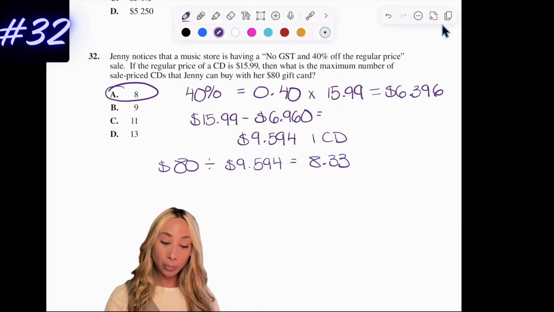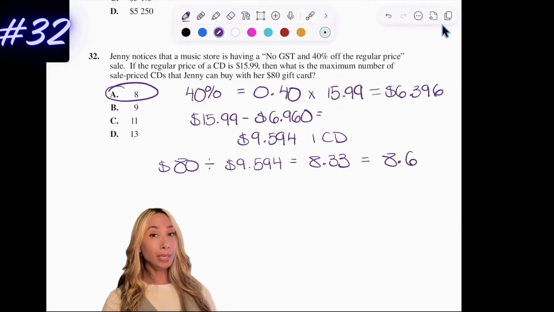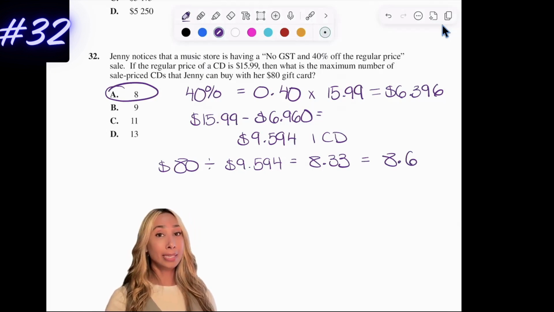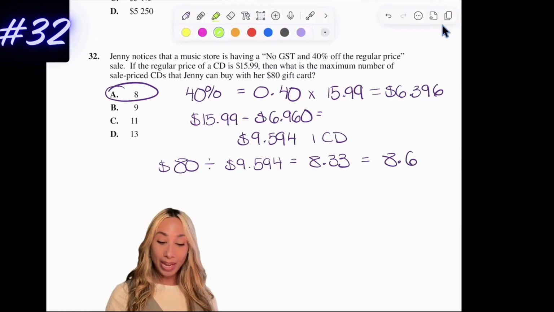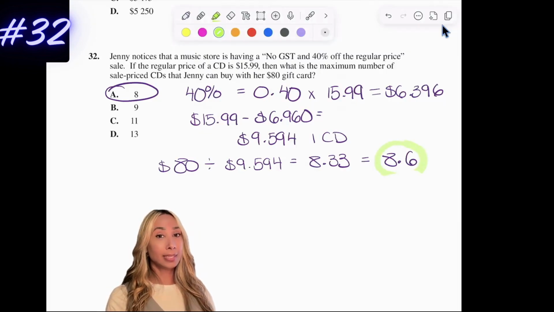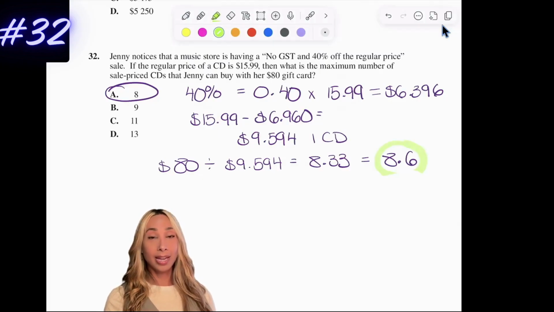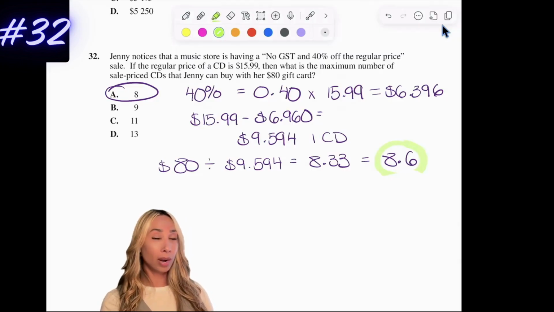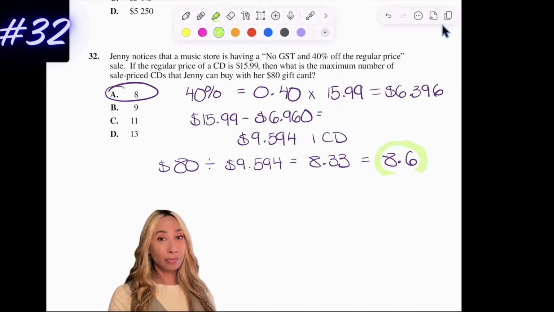Sometimes you might see something. Let's pretend the answer was 8.6. It might be tempting to round up, but we have to look at the scenario of the question. The question asks how many CDs she can get. If the answer was 8.6, and it's not, I want to be clear, but if it was, you can't buy 9 CDs because the gift card only allows for 8 whole CDs and 0.6 of a CD. Since they don't sell items like CDs at a 0.6 of it, or whatever the fraction is, we're still going to have to round down.